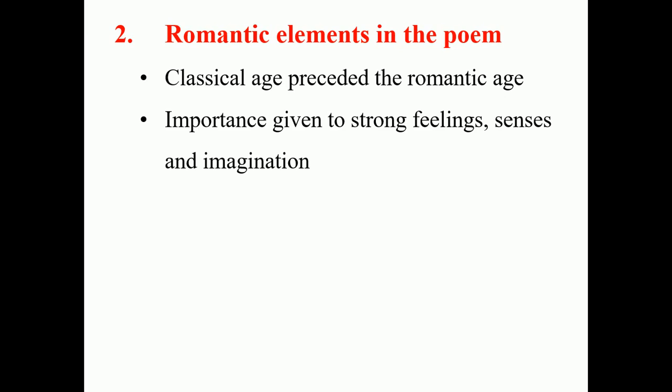So when the classical age gave importance to reason and order, romantic poems gave importance to strong feelings, senses, and imagination. Of course, once it is related to strong feelings, it will come from the heart. That was the reason behind it. The poems made by the romantic poets were really able to influence the readers, the audience, rather than the classical poems. That was another important point regarding the critical remarks, romantic elements in the poem used by the authors.